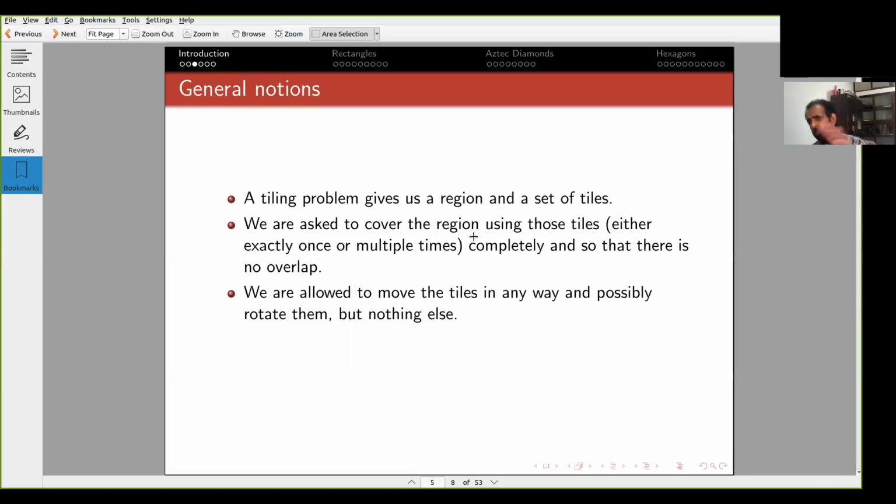You're usually allowed to translate the tiles. Again, just like the previous example. In some problems, you are allowed to rotate them, but nothing else. You cannot reflect the tiles. You cannot turn the tiles like that upside down. And you cannot cut the tiles. I mean, if you're allowed to cut the tiles, then the problem becomes trivial. Okay, so this is the general problem.